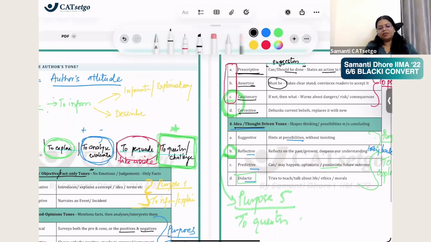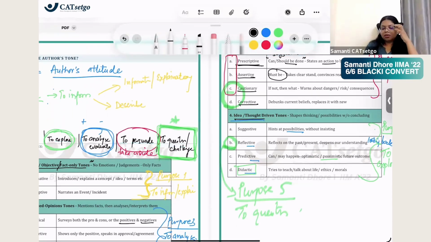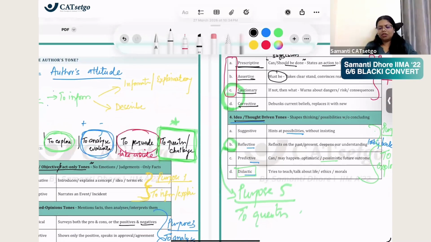Prescriptive is when you are giving suggestions. Okay. Assertive is when you are assertive. Cautionary. Was there a caution? No. There is no caution. Prescriptive is these are the actions to be taken. Is it telling you what actions need to be taken? Yes, right. It is telling you what actions need to be taken.